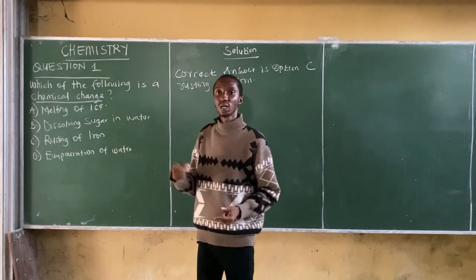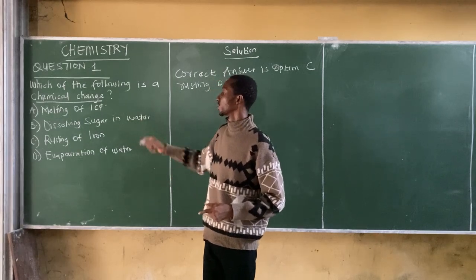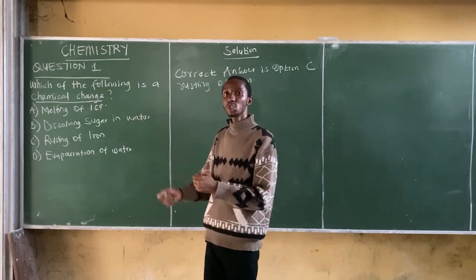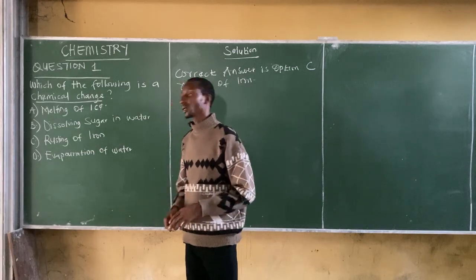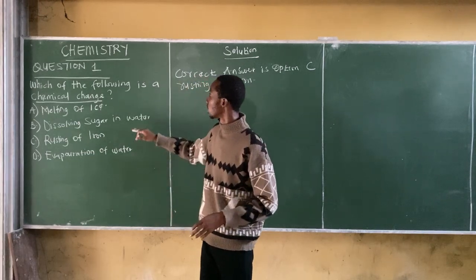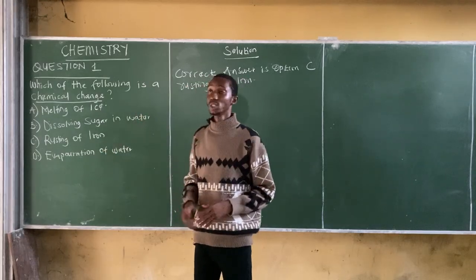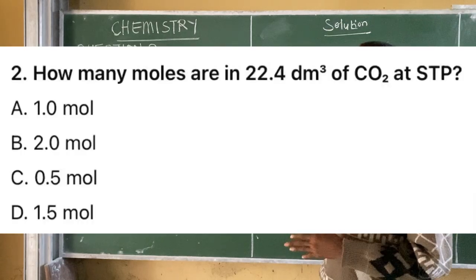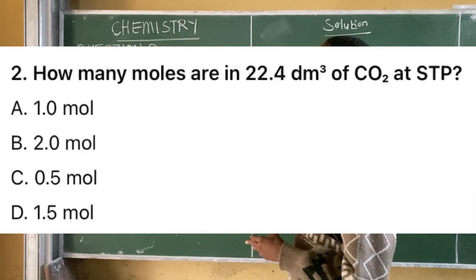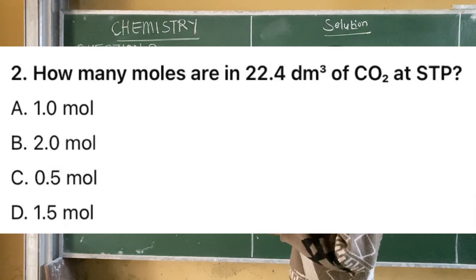If you melt ice, you can still return it back to the original state. Dissolving sugar in water. If you dissolve sugar in water, if you heat it upon evaporation, you can still get back your sugar. Evaporation of water. These are all physical changes except rusting of iron. This is irreversible.